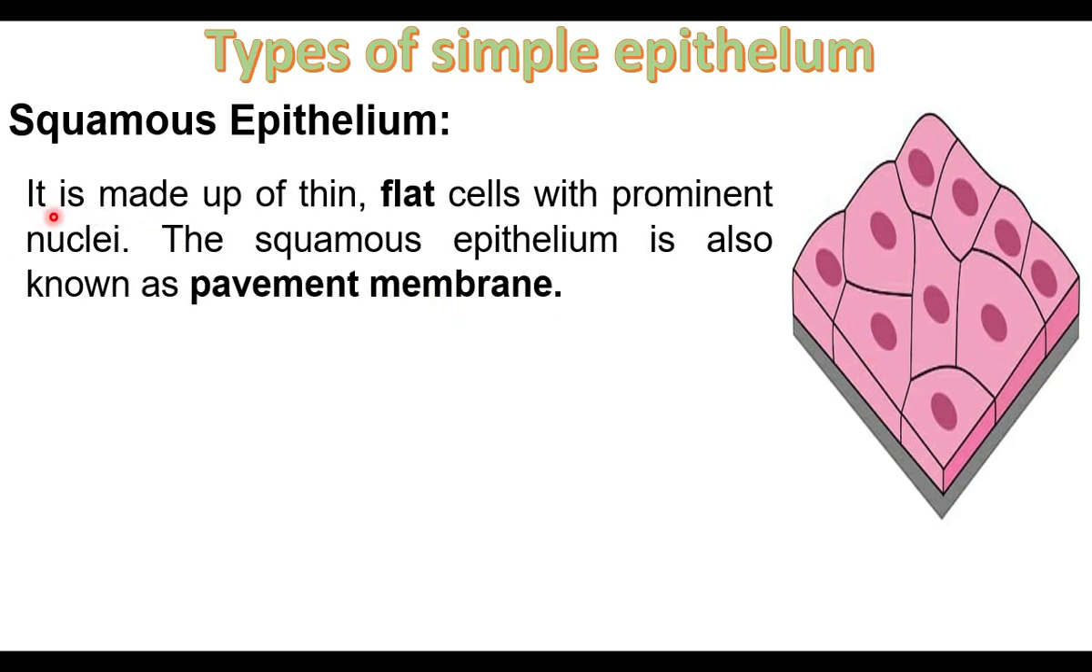Epithelial tissue is made up of thin flat cells with prominent nuclei. Nucleus is singular, nuclei, the term is plural. Prominent means clear. The cells have clear nucleus. They are flattened cells. They look like tiles of the floor. The squamous epithelium is also known as pavement membrane.